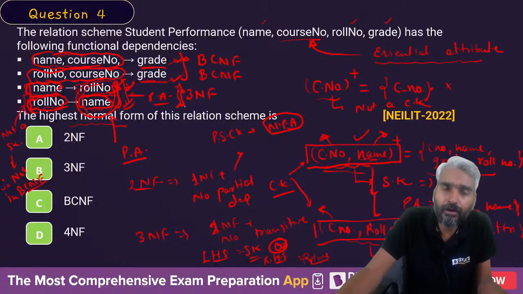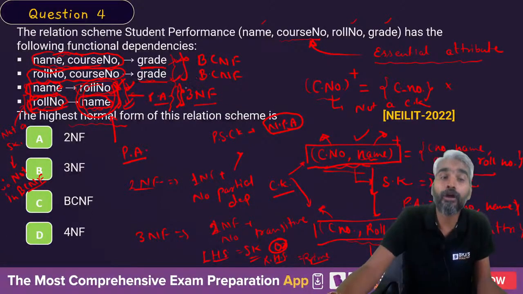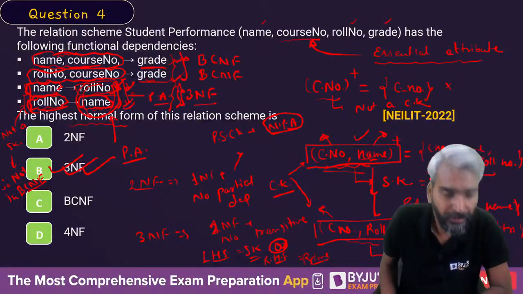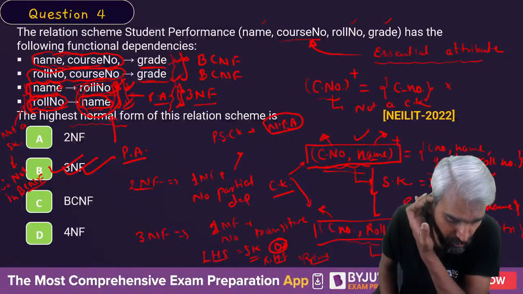The least of the normal form of the individual FDs will define the normal form of the relation. Therefore, the correct normal form of the relation is 3NF. Clear? Naresh Koshik, you said A.